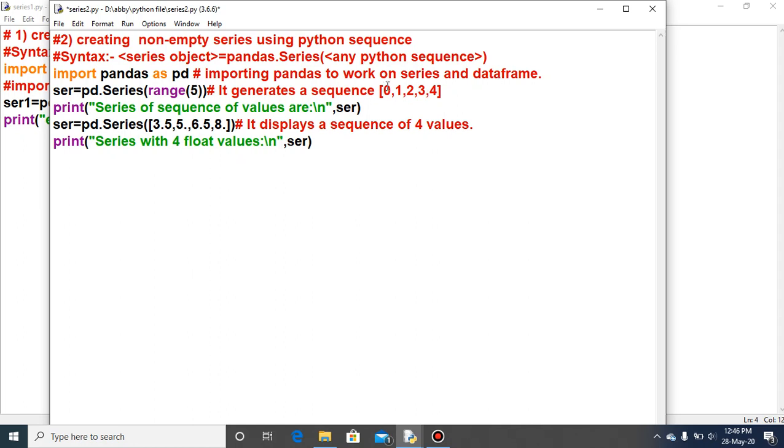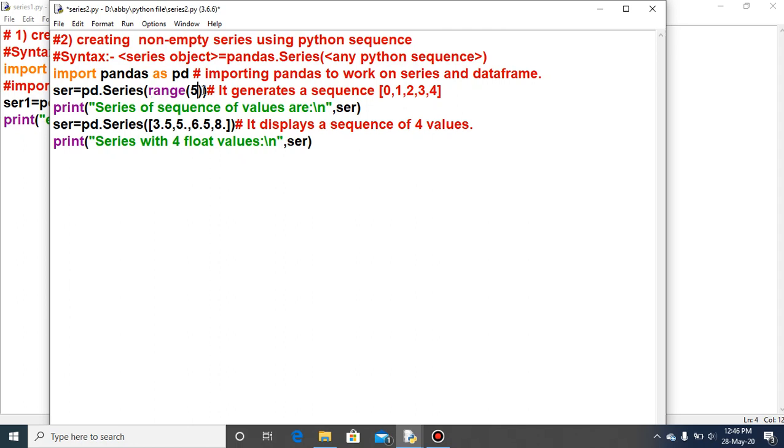It will start with 0 and end at 4, 1 less than the stop value. 5 is the last limit, so 1 less than 5 will be what? That is the value 4. So it generates a sequence as 0, 1, 2, 3, 4. So here, through the range function, I have provided the values of the series.